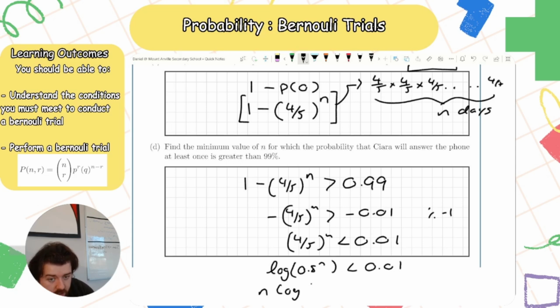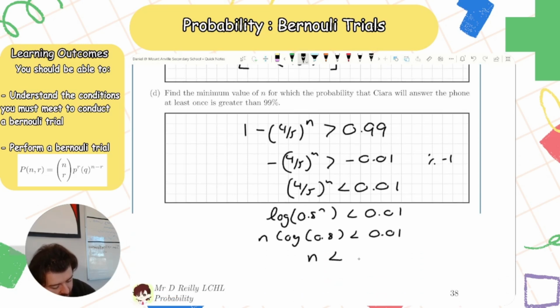n log 0.8 is less than log 0.01, taking the log of both sides here. So n is less than log 0.01 divided by log 0.8.